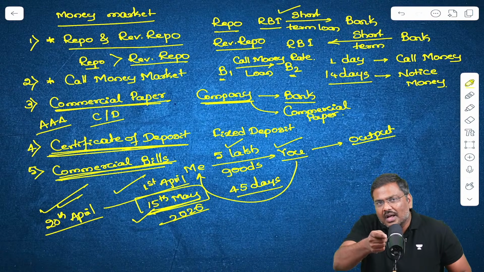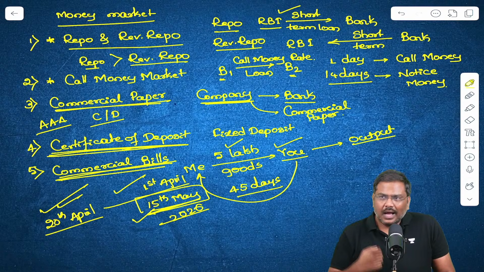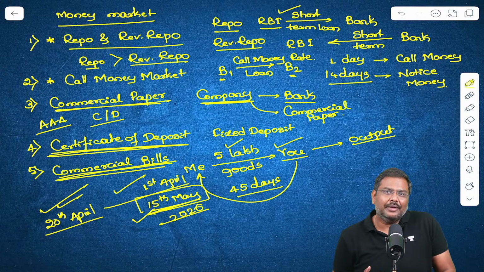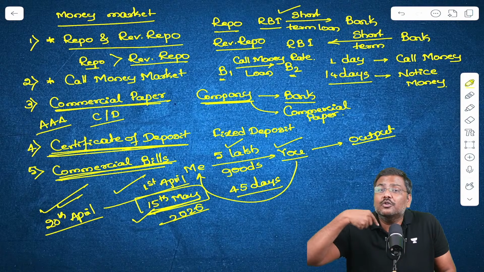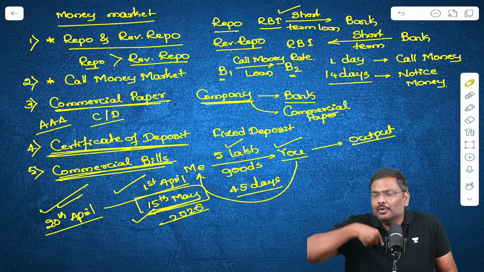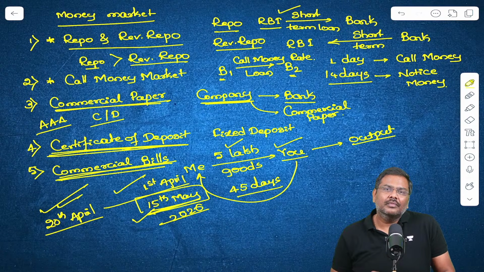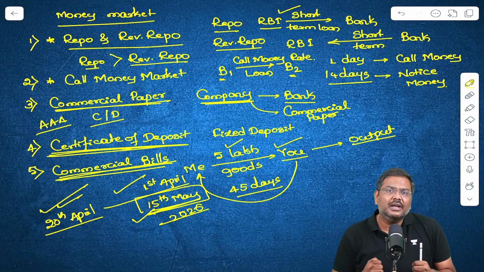Now, I cannot transfer this particular bill to somebody else in the market. I cannot trade this bill to somebody else, because on 15th May, you have promised to pay 5 lakh rupees only to me. Why will anybody else purchase this particular bill? Correct? Does it make sense to you?